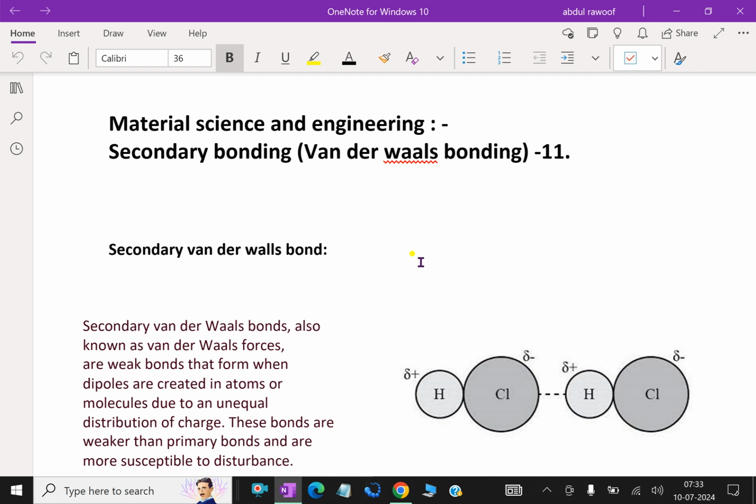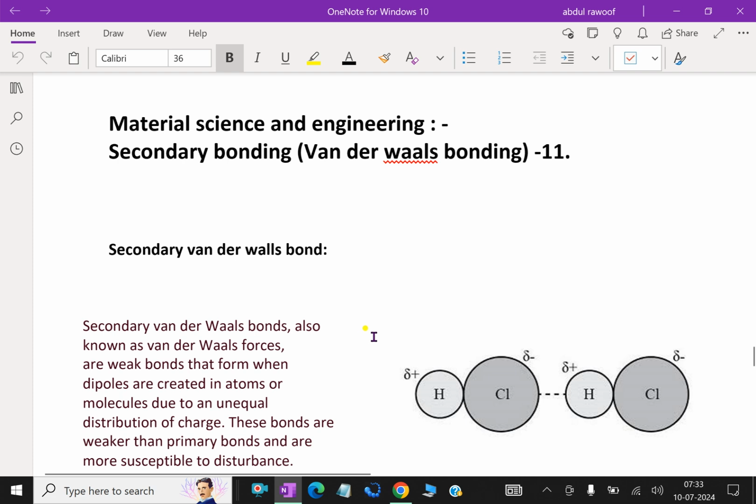Secondary, that is van der Waals or physical bonds, are weak in comparison to the primary or chemical ones. Bonding energies are typically on the order of only 10 kilojoules per mole, or 0.1 electron volt per atom. Secondary bonding exists between virtually all atoms or molecules, but its presence may be obscured if any of the three primary bonding types is present. Secondary bonding is evidenced for the inert gases, which have a stable electron structure, and in addition between molecules in molecular structures that are covalently bonded.